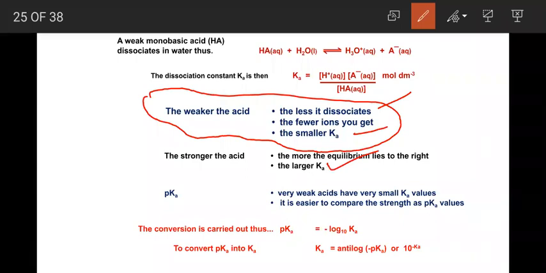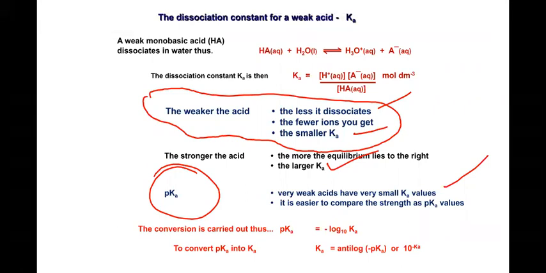Strong acids, in the sense, Ka will be larger. Ka, nothing but the acid dissociation constant, will be larger. So we can express this in terms of pKa values. Very weak acids have small Ka values, so it is easier to compare the strength using pKa values. Which means a weak acid has smaller Ka values and a stronger acid has larger Ka values. Got it? So now we are going to calculate the pH for a weak acid.